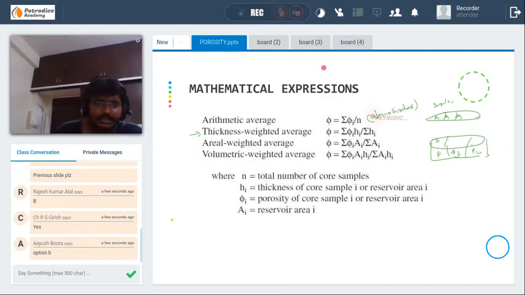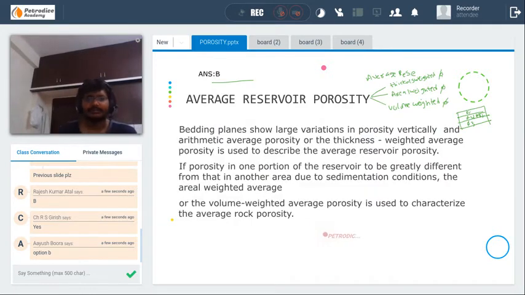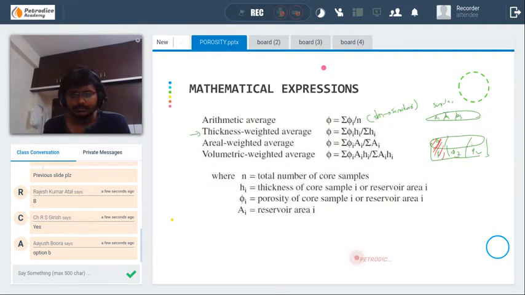Suppose in this particular area represented by the red one, all the porosity in the red area is almost similar, but it is highly different from the porosity in this area, phi 2. Then the areal weighted average is used. Similarly, the volumetric weighted average is used to calculate average rock porosity. Try to note down this one, and this one.